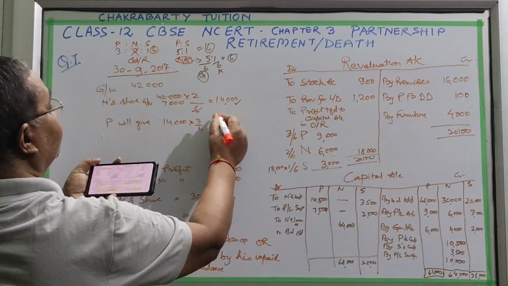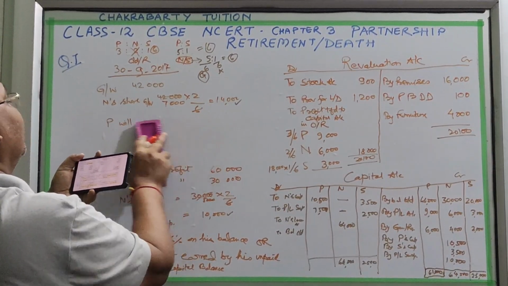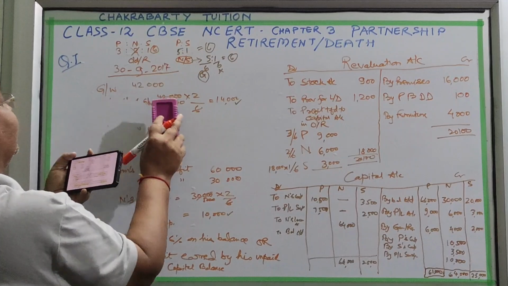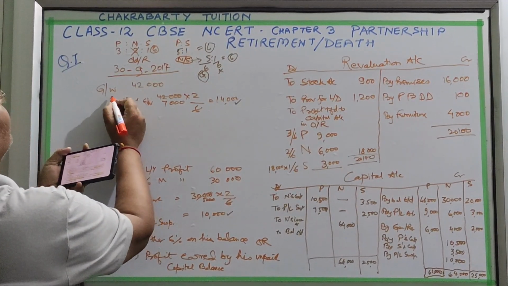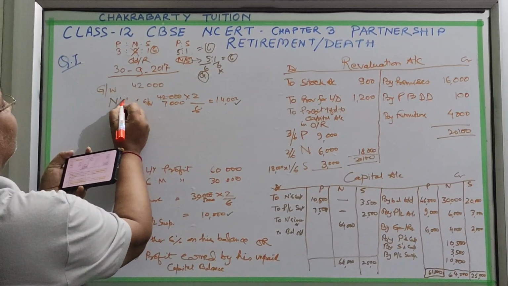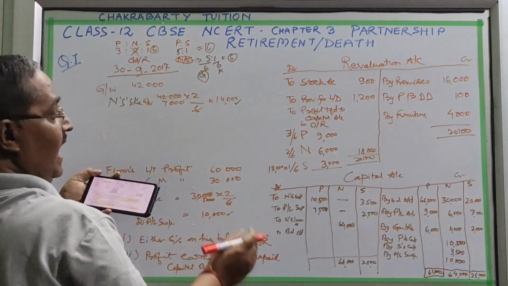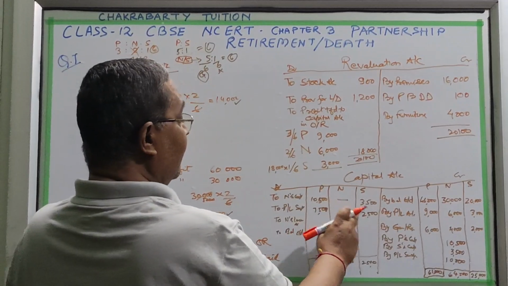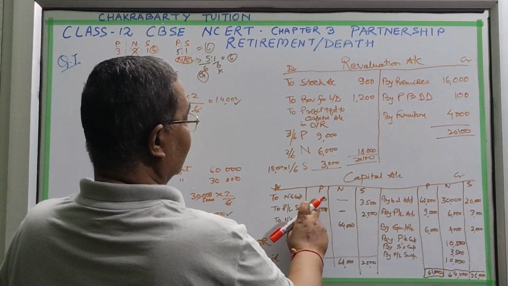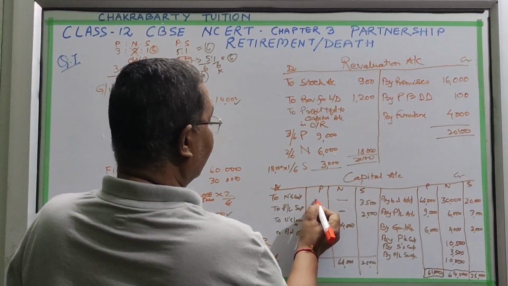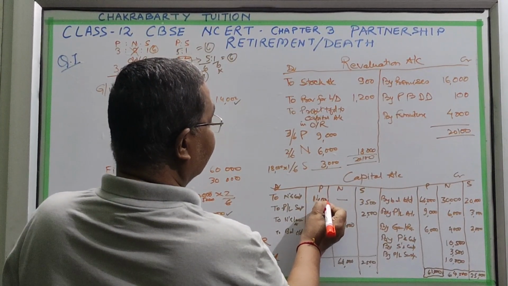All the portion will be his share. The share of goodwill, 14,000, will be given in full by Pankaj. So this figure will change to 14,000.